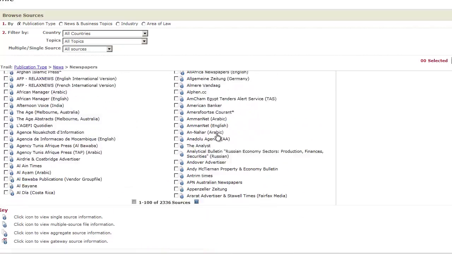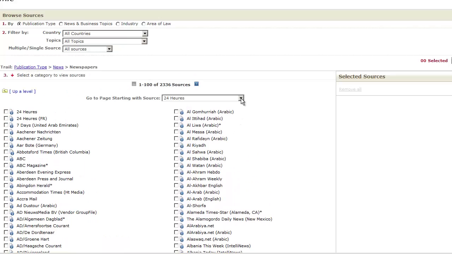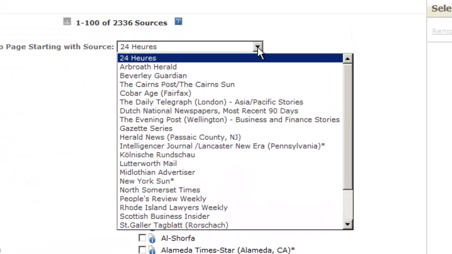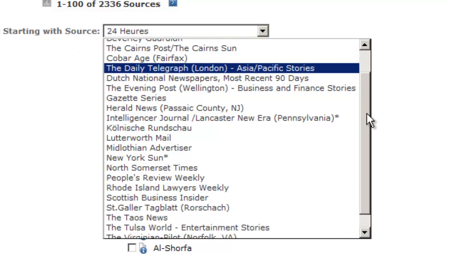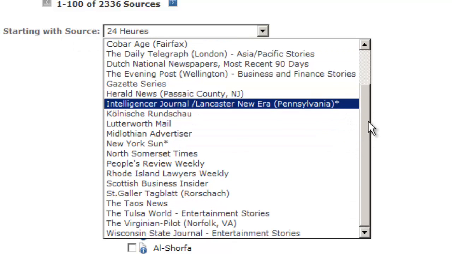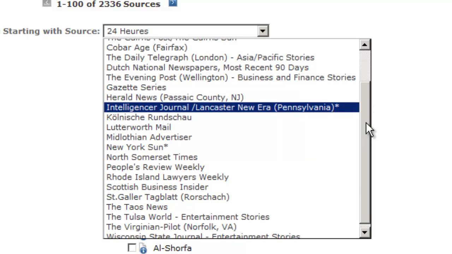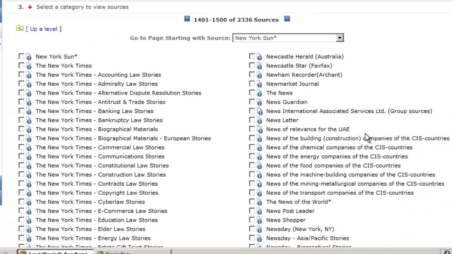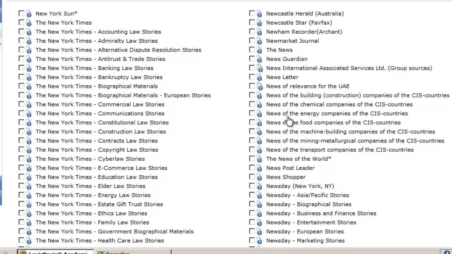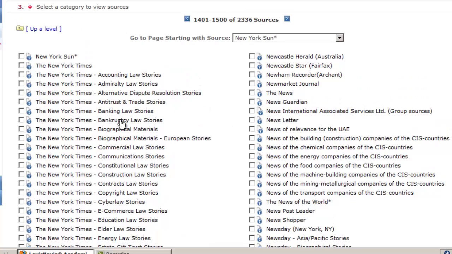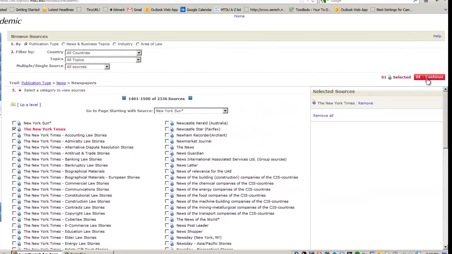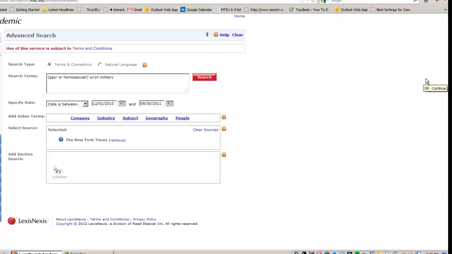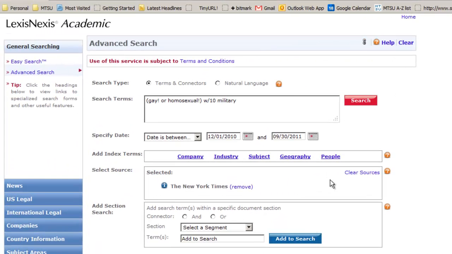And then there's a list here of outlets beginning with A. We need to skip to the end for New York Times, so I can click Go to Page starting with Source, and then in the drop-down box find the one closest to New York Times, which would be New York Sun right here. Okay, so now we have the Ns, and where is New York Times? There's a whole bunch of subunits of the New York Times, but here is the general New York Times content right here. Just click the box and then click OK, Continue. All right, and search.